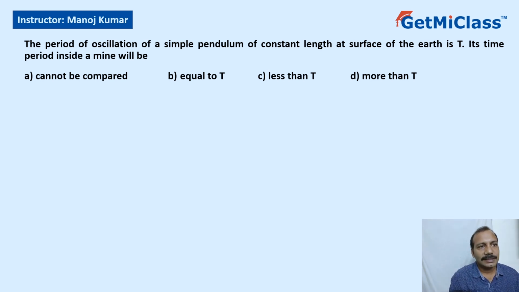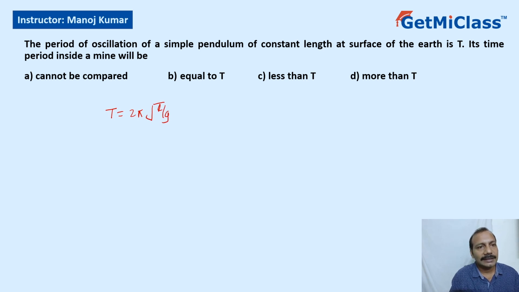This question says the period of oscillation of a simple pendulum of constant length at the surface of Earth is T. Its time period inside a mine would be. So first, let's see what the expression for the time period of a simple pendulum is. The time period of a simple pendulum is given by T equals 2 pi root L by g, right?